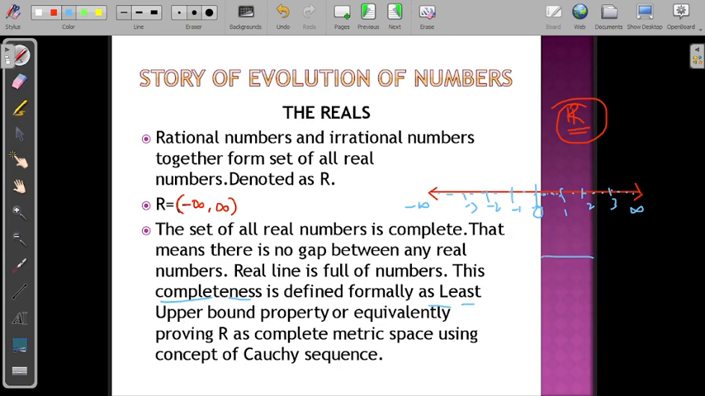But in case you consider the set of all natural numbers, 1, 2, 3, 4, 5, and so on, in this case you can't walk along the natural number line. You have to jump from 1 to 2, 2 to 3, 3 to 4, because there are no natural numbers between 1 and 2, 2 and 3. But that won't happen in the case of reals. There are infinite reals. It is full of reals. There is no gap anywhere. You can walk along the real line. That's the meaning of the completeness property of real numbers. So formally it can be proved using the least upper bound property, or equivalently using the complete metric space concept.